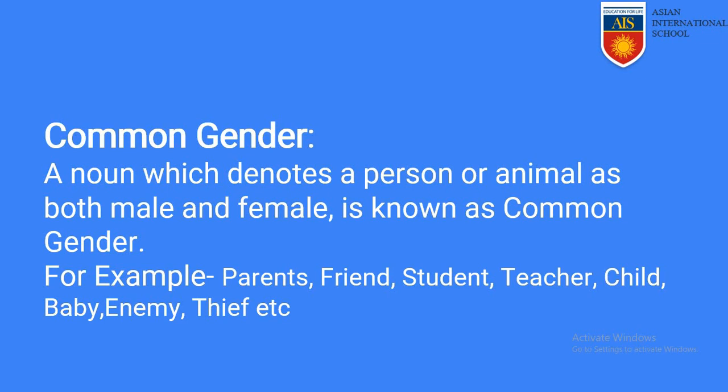Friend can be both male and female. Students can be both male and female. Teacher can be both male and female. Child can be both male and female. Baby, enemy, thief. All of these can be both male and female. So these are all common genders.